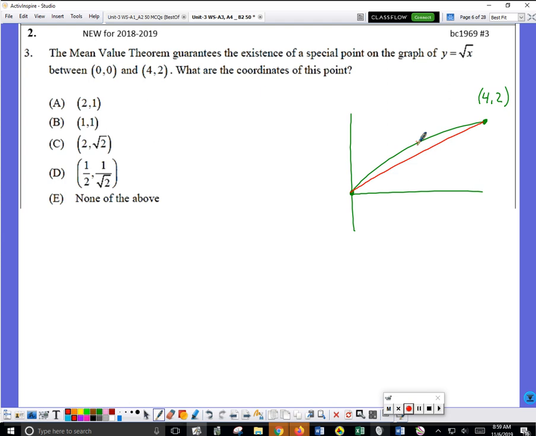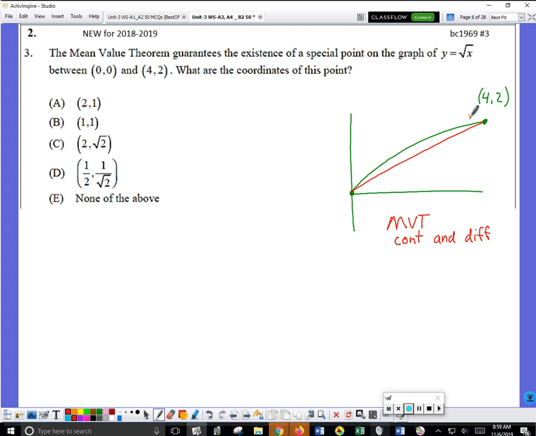The mean value theorem states, and MVT is a valid abbreviation on the AP test, that as long as this function is both continuous and differentiable, then the theorem guarantees that at least one of these tangent slopes will be exactly the same as the secant slope.